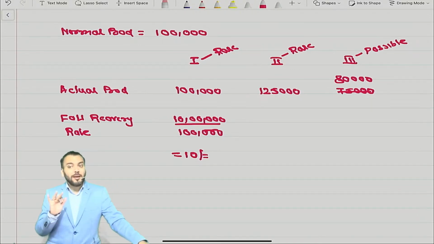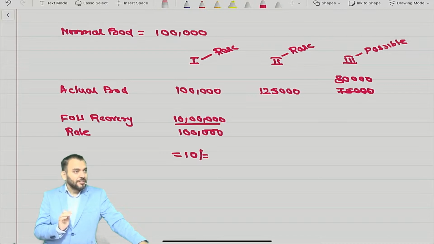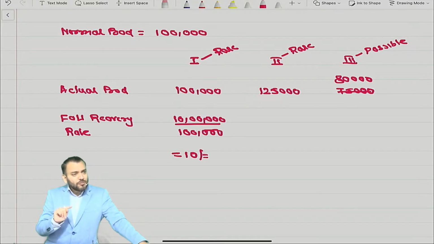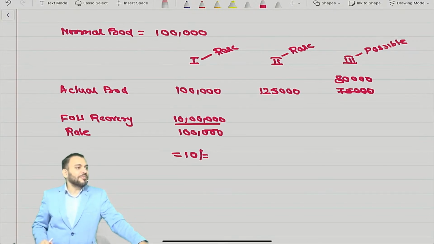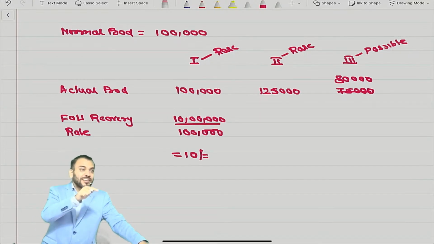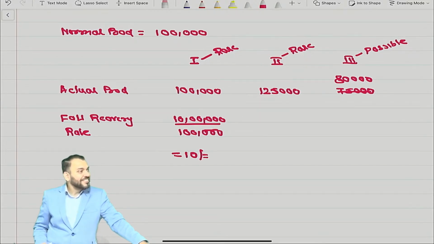There is no concept of abnormal gain in costing. Correct? Means when I am saying my normal level of efficiency is 1 lakh and I can actually produce 1,25,000, it means normal level of production is not 1 lakh, it is 1,25,000. Am I right or not? It means normal level of efficiency was not determined properly. Am I right or not?